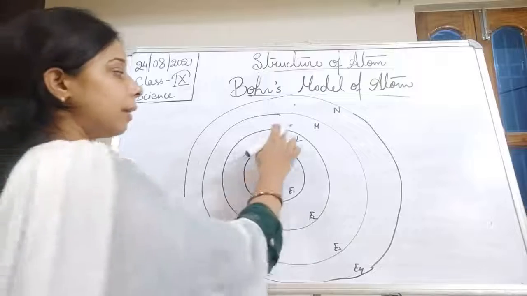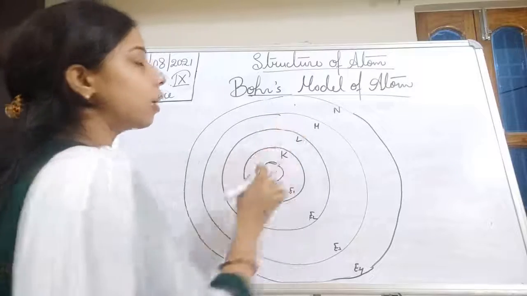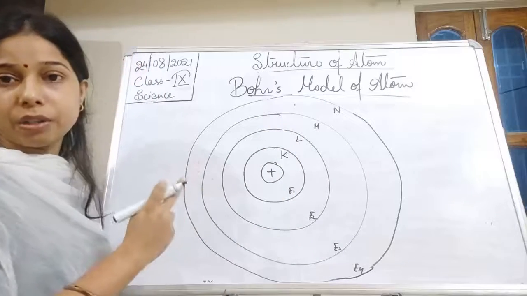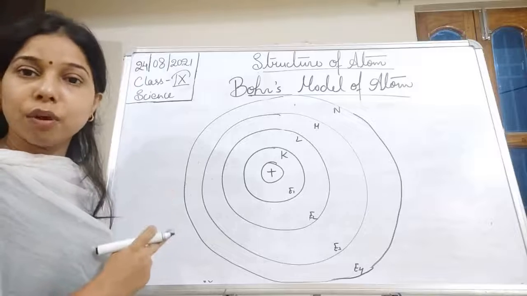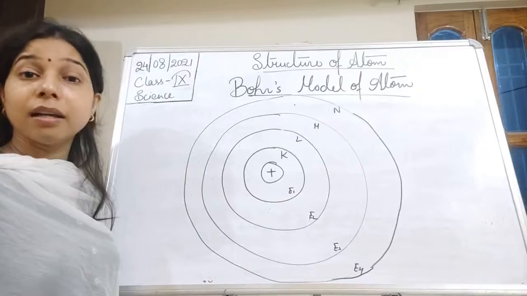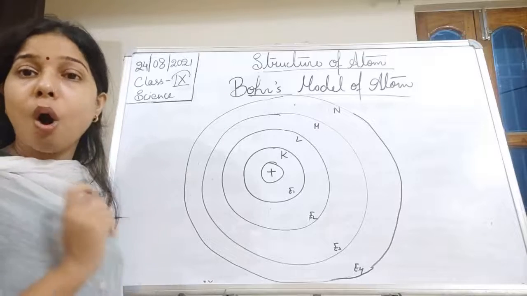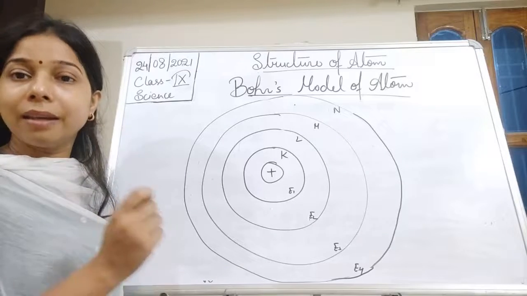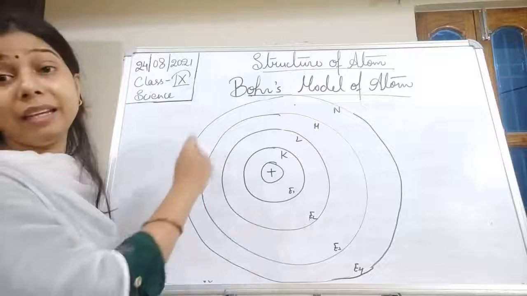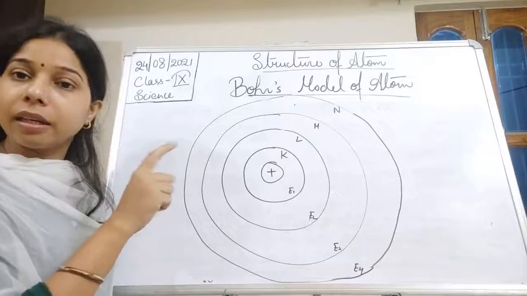Now, we said that electrons revolve around in these orbits. The question arises: how many electrons can be accommodated by each shell? It varies.